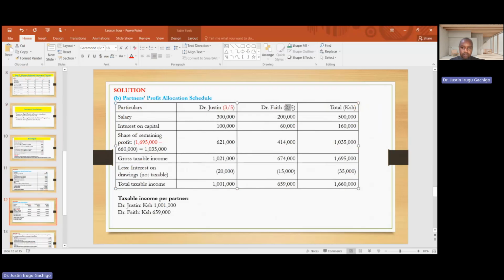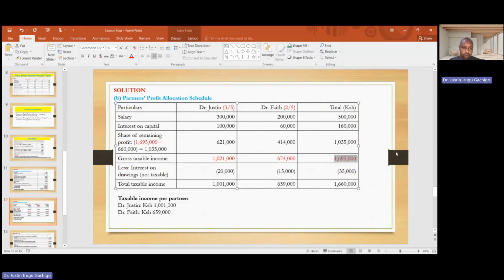These are the ratios in which we are going to share this remaining profit. So the gross taxable is this. This is the amount which will be taxed to the partner, Dr. Justin. This is what is going to be taxed to Dr. Faith. And this should be equal to the profit.